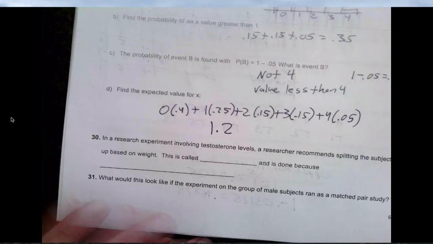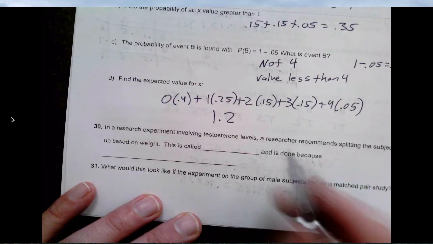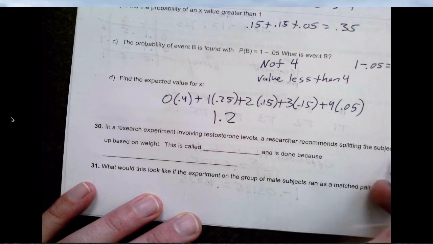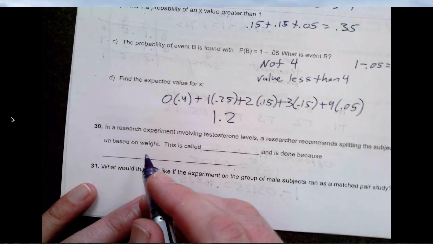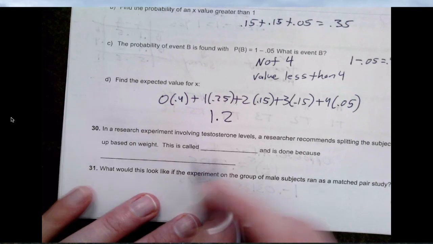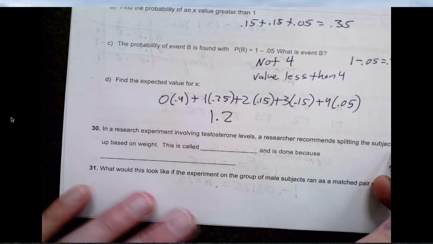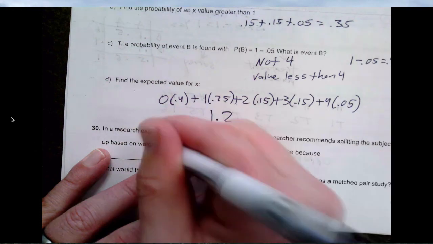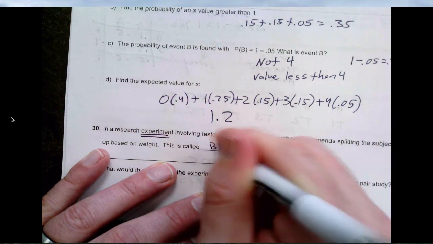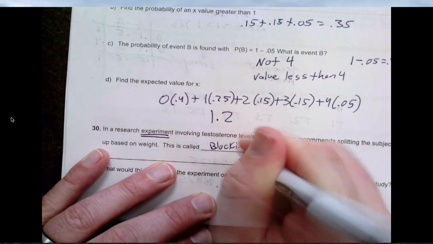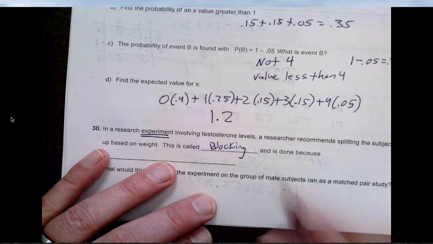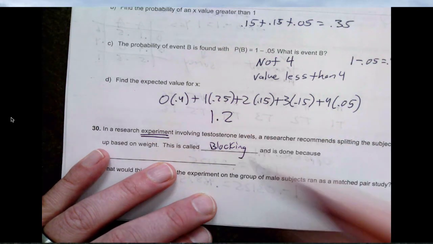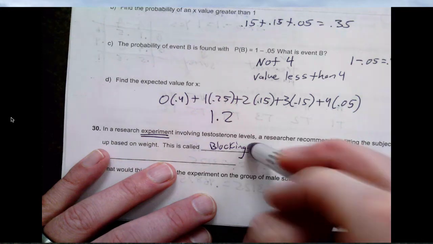In a research experiment involving testosterone levels, a researcher recommends splitting the subjects up based on weight. Okay, this is called what? Splitting the subjects based on weight is called, well, this is an experiment first, okay? So this is blocking. If it were a survey, if we were just surveying everybody, then we would call this stratification.